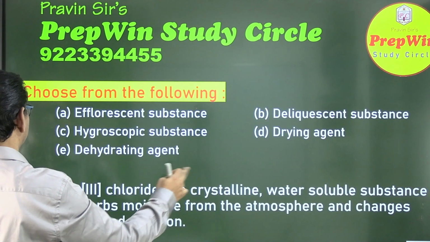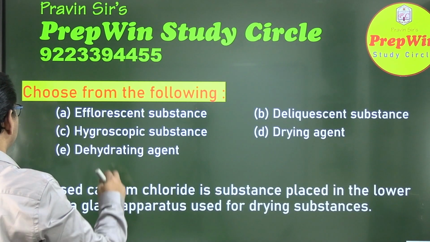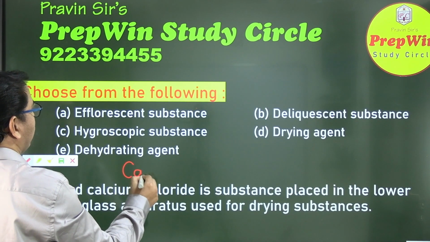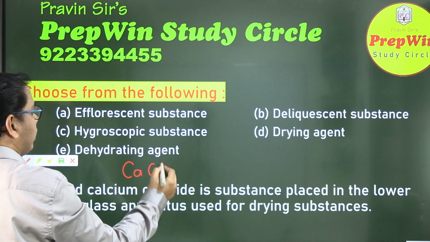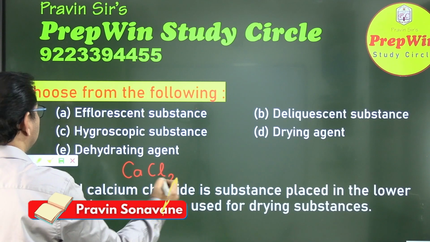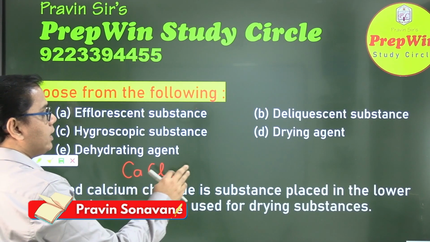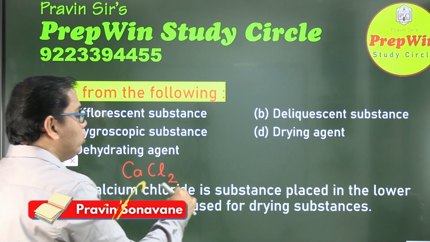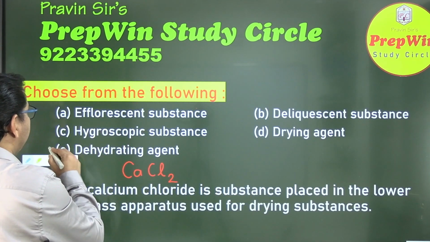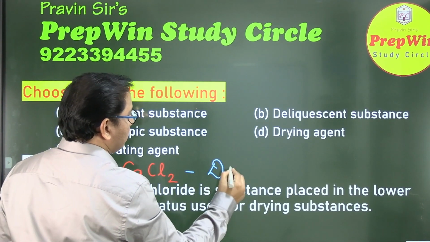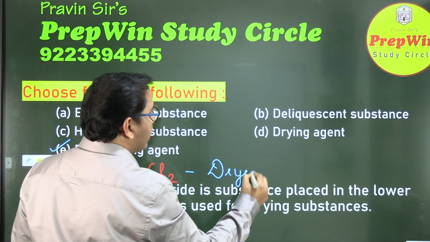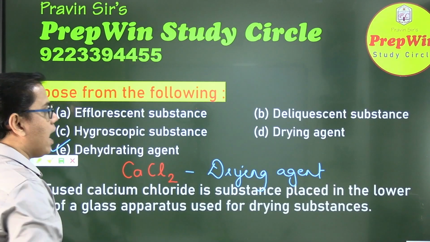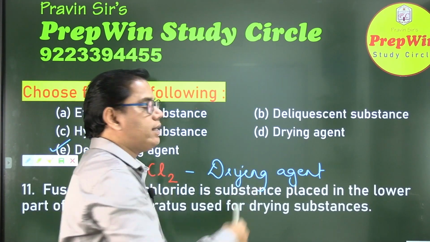Okay, let us continue. Next question, question number 11. Options remain the same. And fused calcium chloride, calcium valency 2, chlorine valency 1, when you crisscross CaCl2. So fused calcium chloride is a substance placed in the lower part of a glass apparatus used for drying substances. So it is a drying agent. So CaCl2 is a drying agent. Clearly given here, it is used for drying a substance. So drying agent.